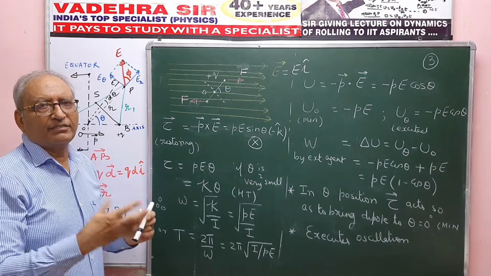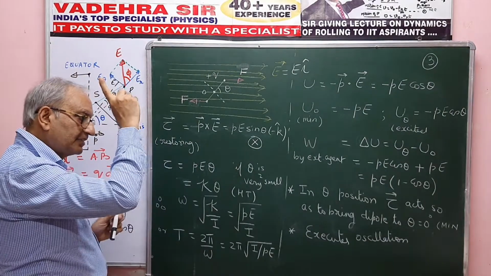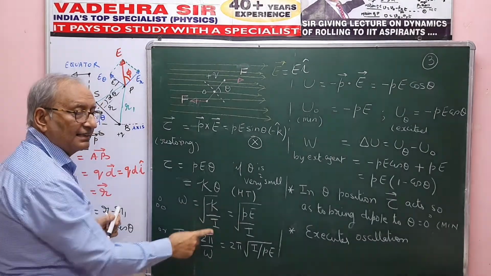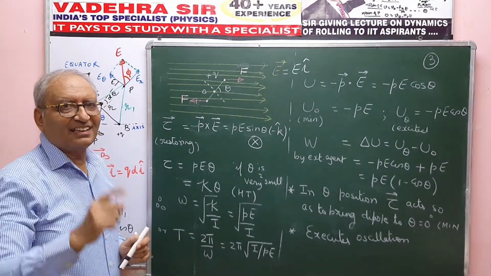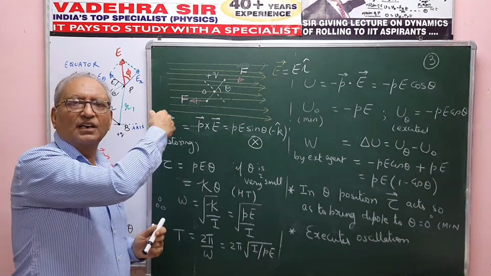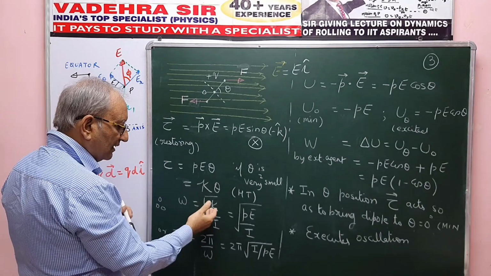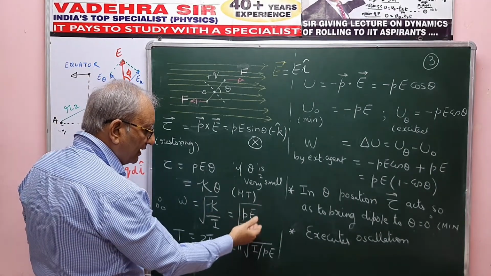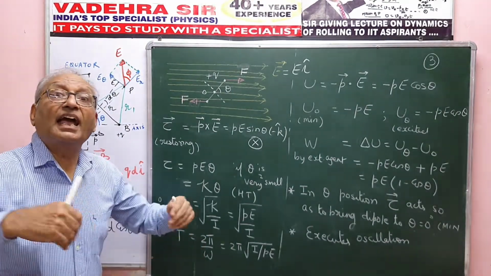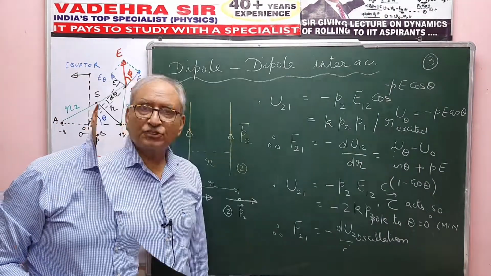If that is so, then from our knowledge of simple harmonic motion, this executes angular SHM of angular frequency omega equal to square root of K slash divided by I, where I is the moment of inertia of the dipole about an axis passing through O, perpendicular to the plane. So I get omega as I replace K slash with P into E upon I, and the time period of the angular SHM, of course, is 2 pi upon omega.